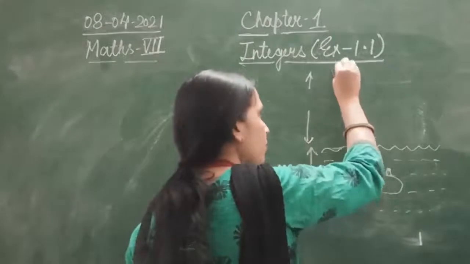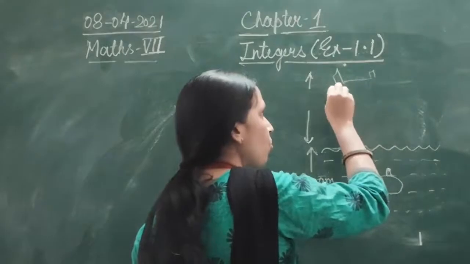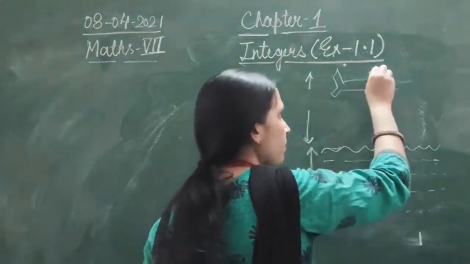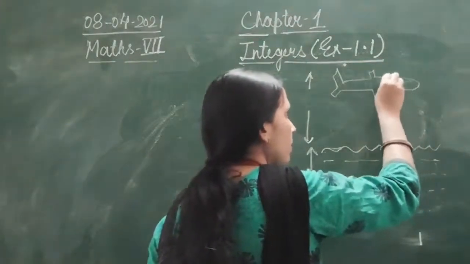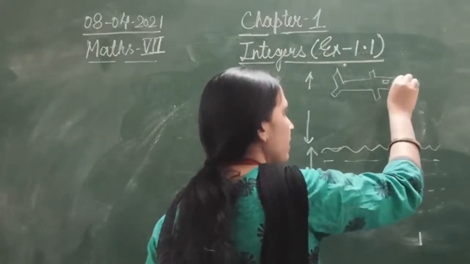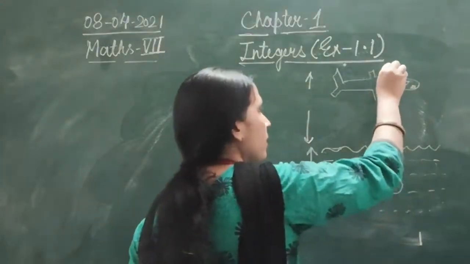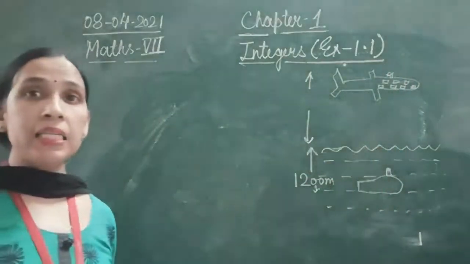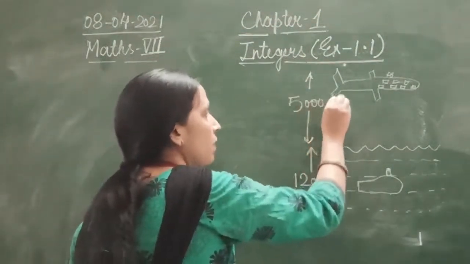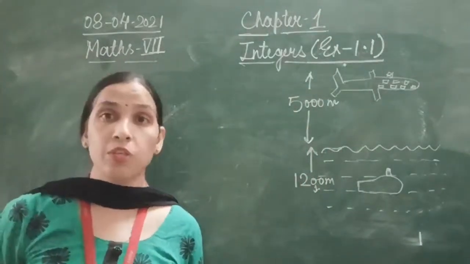We'll draw this aeroplane so that the concept will be clear to you all. Now what is this aeroplane doing? The aeroplane is flying at a height of 5000 meter above the sea level. So what do you understand? This picture is also given in your book.